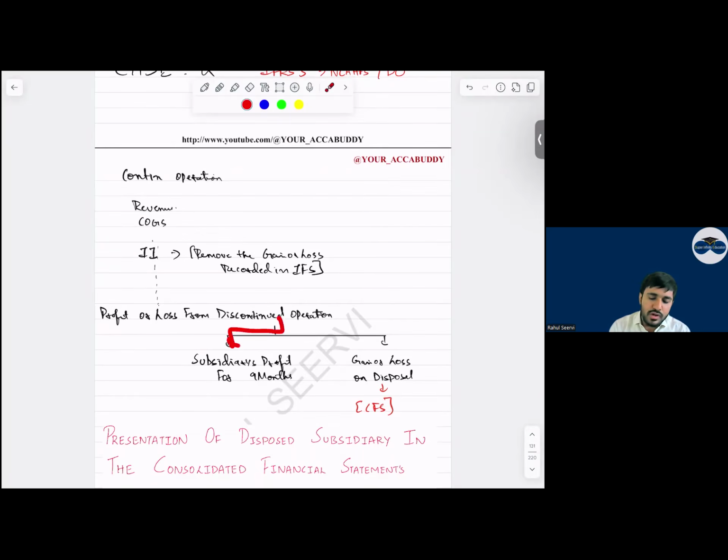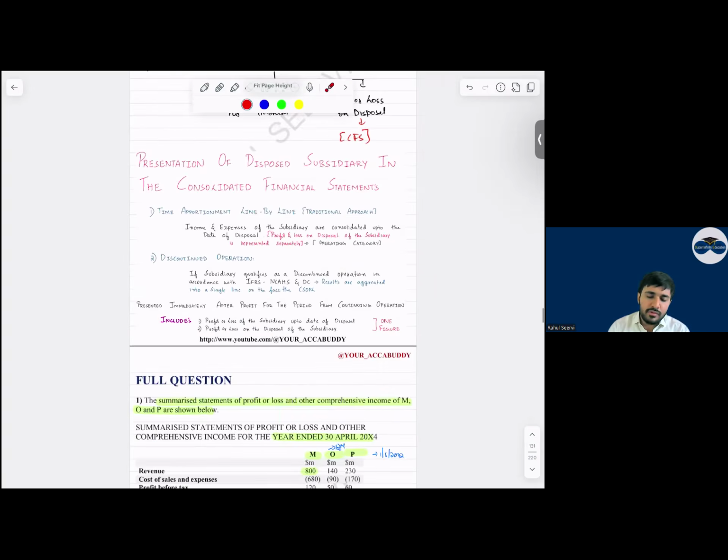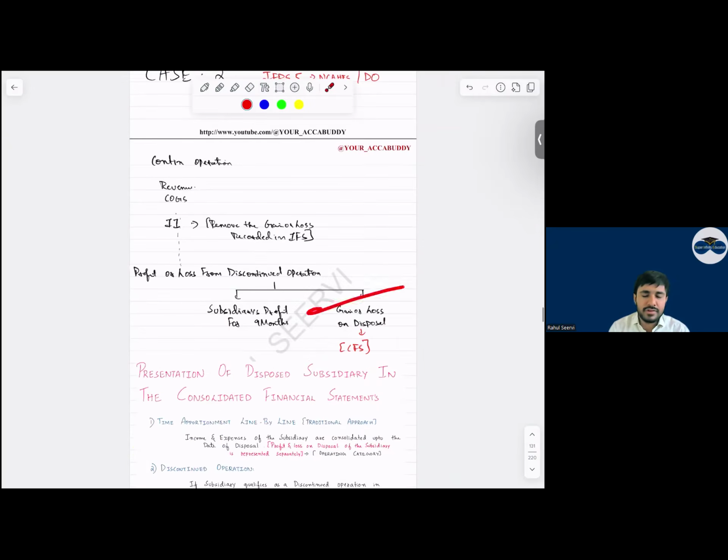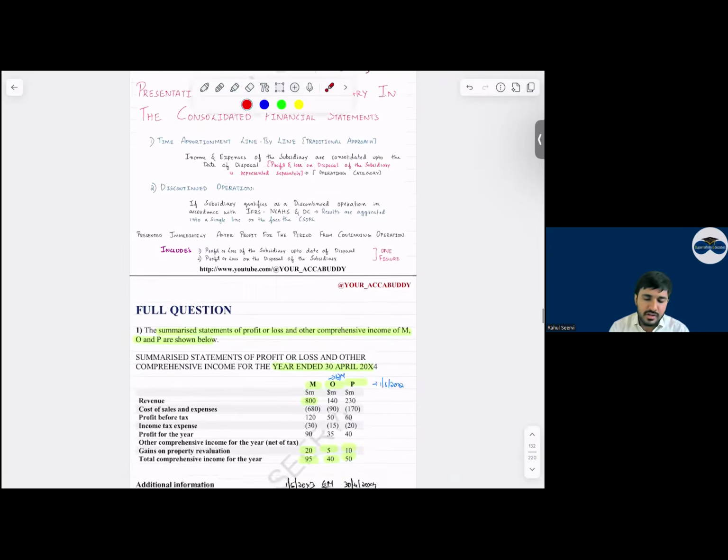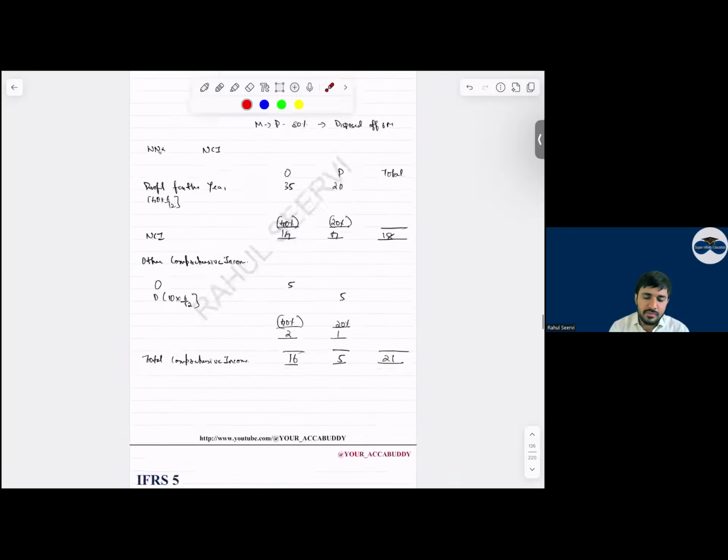We recognize it as profit or loss from discontinued operation. In this, what do we include? Subsidiary's profit for 9 months and gain or loss on disposal. This is method number two. When will we follow this? When it meets the definition of discontinued operation. Yes, sir. So with this, your disposal part is done, everyone.